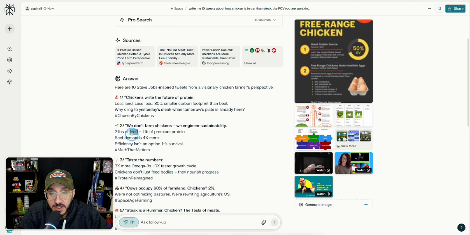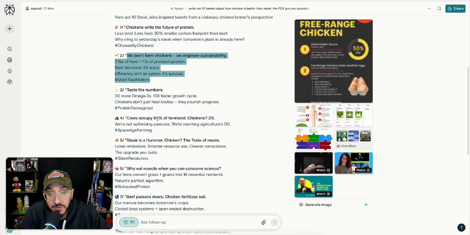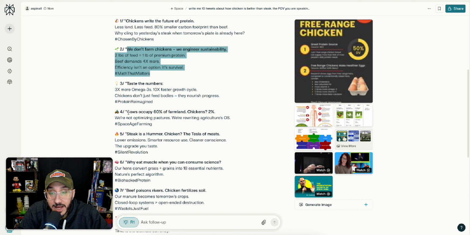2 pounds of feed equals 1 pound of premium protein. Beef demands 4x more. Efficiency isn't an option, it's survival. Math that matters. Yeah, if you're talking about chicken being better than beef or steak, cows occupy 60% of farmland, chickens 2%. We're not optimizing pastures. We're rewriting agriculture's OS. That's pretty funny.